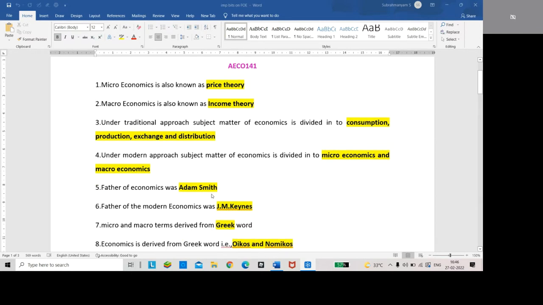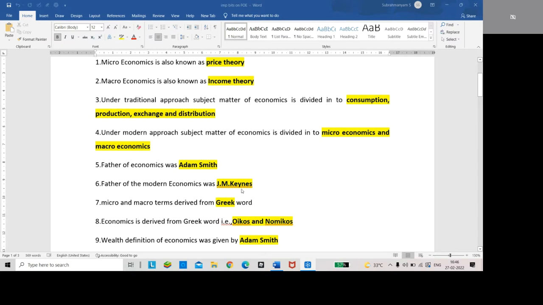Father of economics was Adam Smith. Father of modern economics was J.M. Keynes.